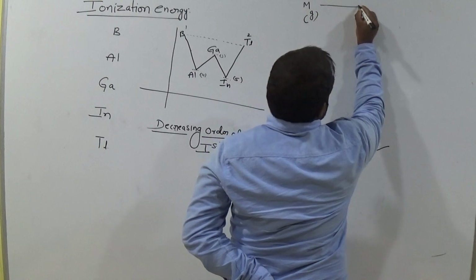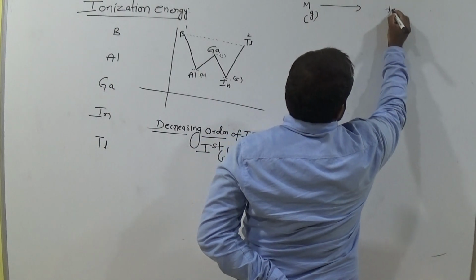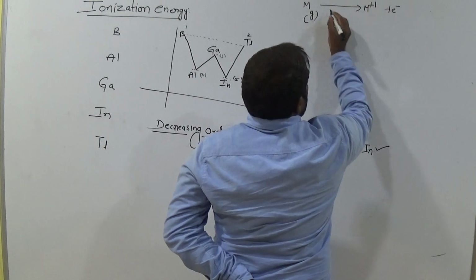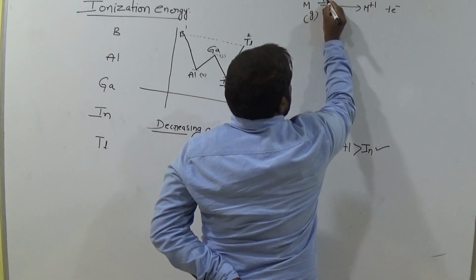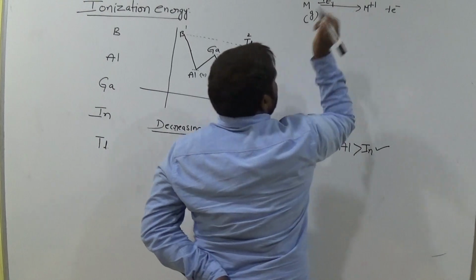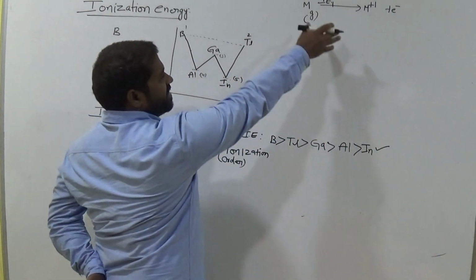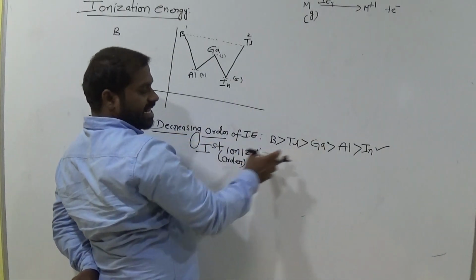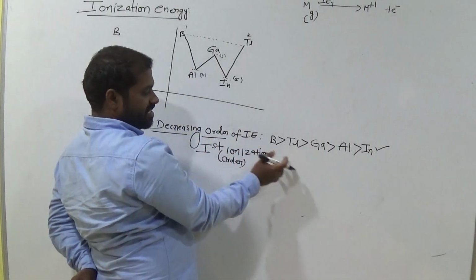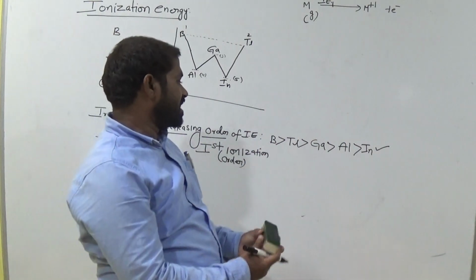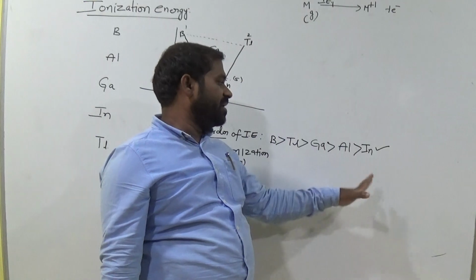Suppose one electron is removed from this atom, then it becomes M plus 1. Now the energy is IE1. This is the first ionization energy. Clear? Now in this expression, the first ionization order is like that. The first ionization energy of boron is very high, compared with thallium, gallium, aluminum, indium.